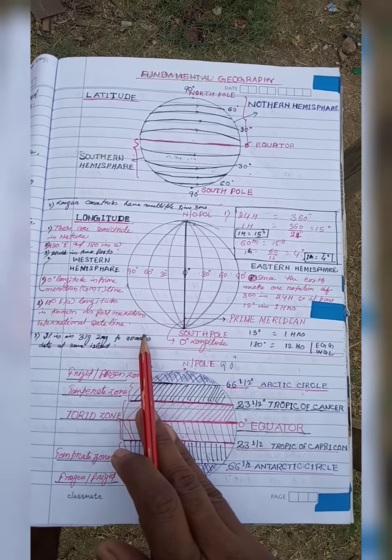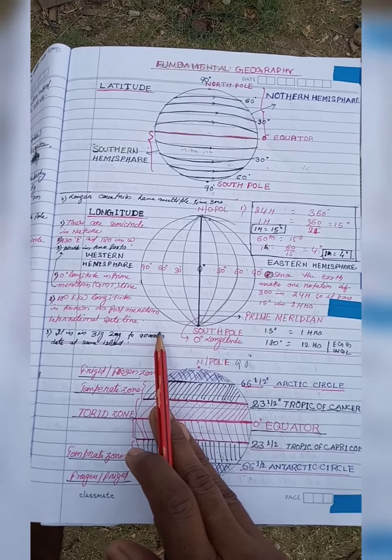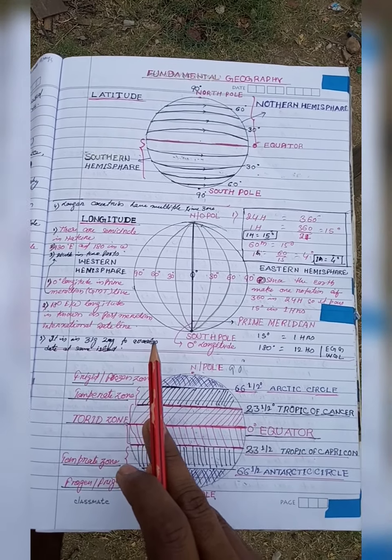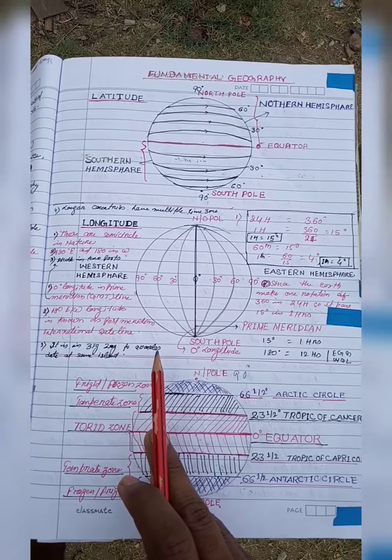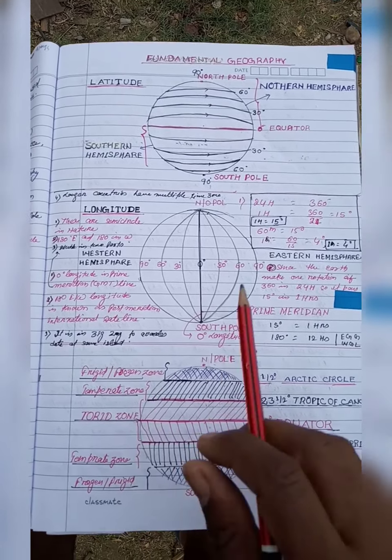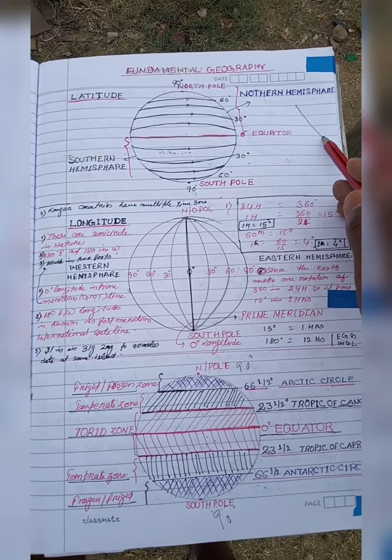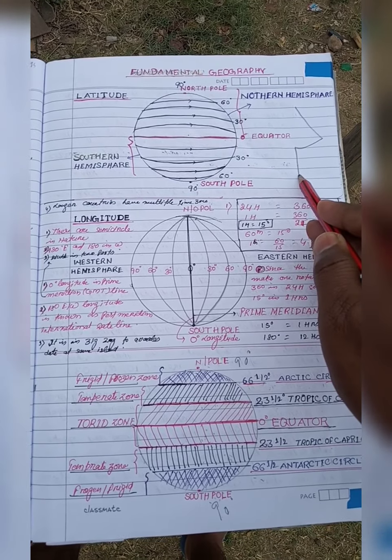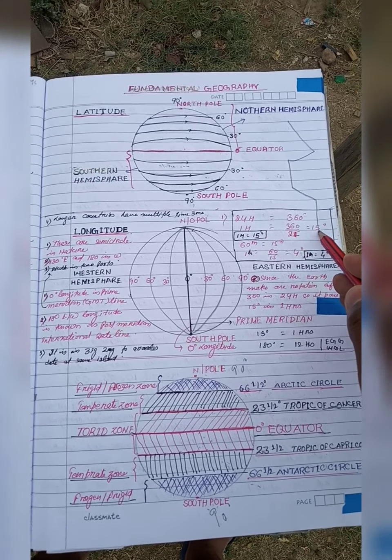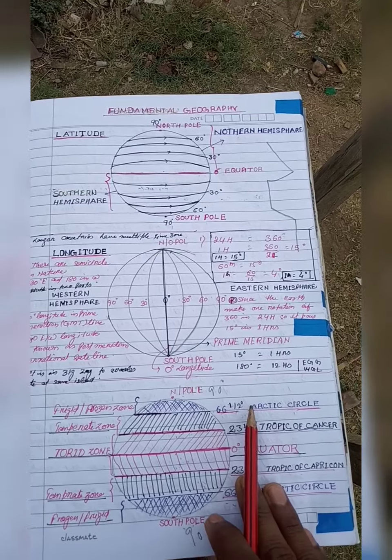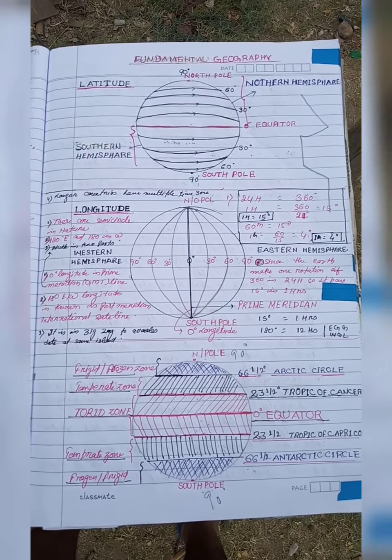If it had not been drawn zigzag, there was a possibility of having 2 different days on the same island. To avoid that confusion, it is drawn in a zigzag manner like this. If you see the globe, the international date line is drawn something like that. There are 3 different folds on the international date line. This is very important from the point of view of the exam.